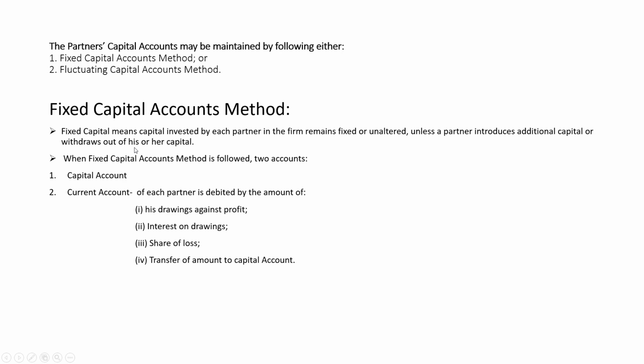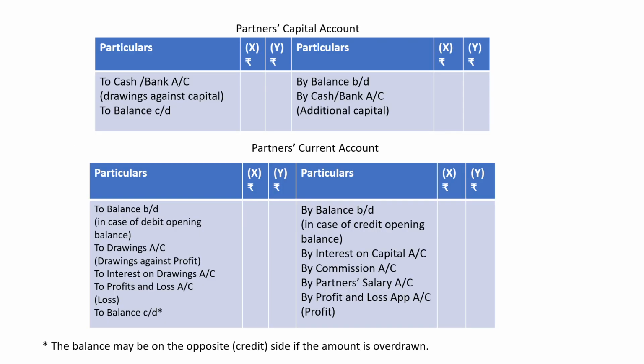And when the capital of the partner is fixed, one has to make two accounts. One is the fixed capital account and second is the current account. If the capital of the partner is fluctuating, then all the transactions are transferred only to the capital account and there is no need to make any other account, as we make the current account in case of fixed capital. But if capital is fluctuating, there is no need to make any other account.